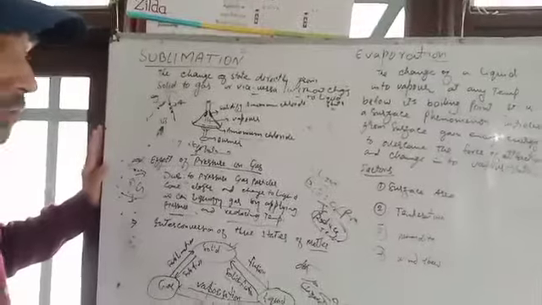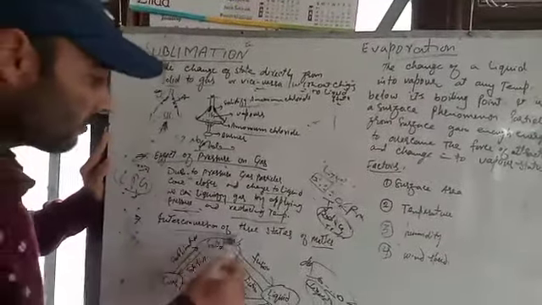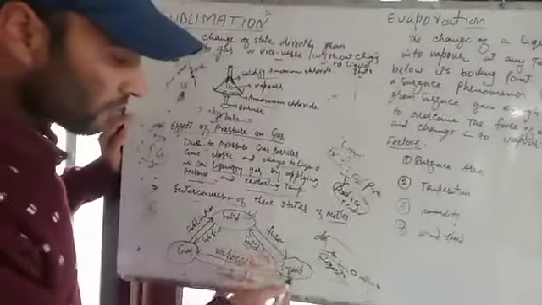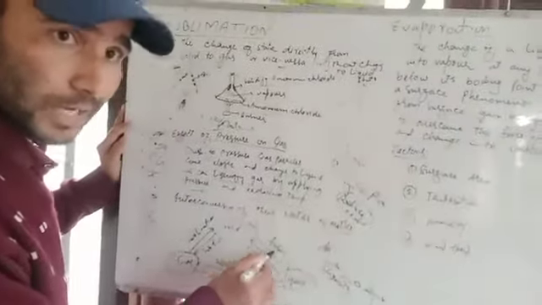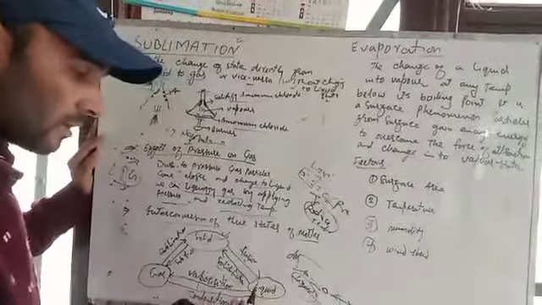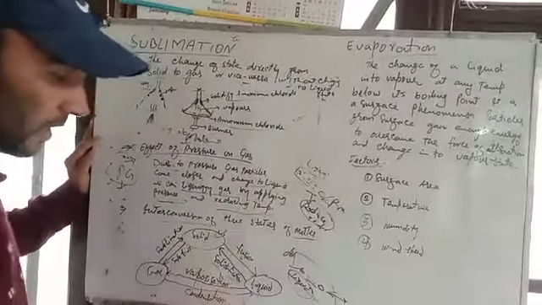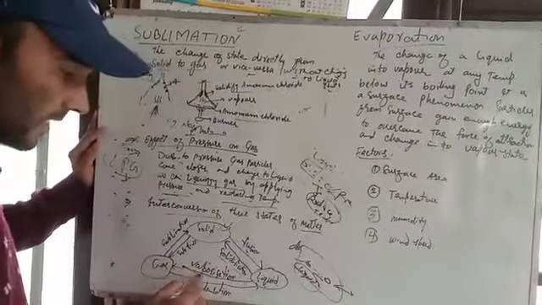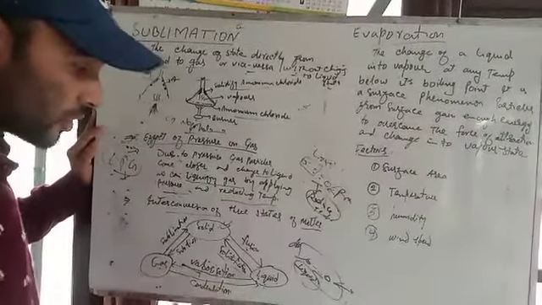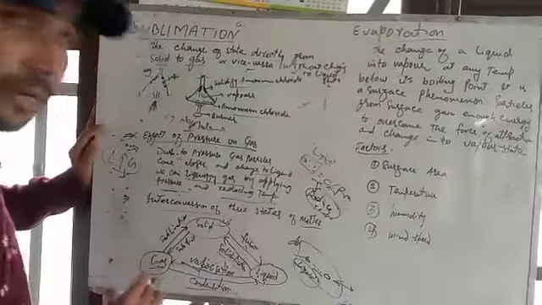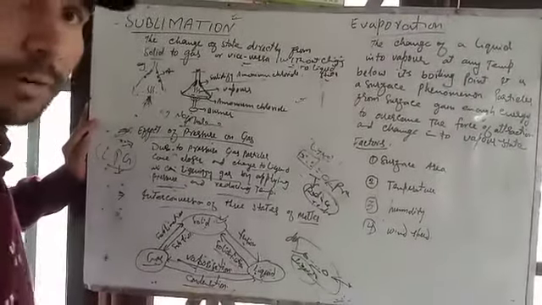And how do these three states of matter get converted? Interconversion of states. Solid can be changed into liquid by fusion or by heating, or you can say melting. Liquids can be converted into solids by solidification. Liquids can be changed into gas by vaporization. You have already discussed that. And the gas molecules can again be changed into liquids by condensation. That means condensation is the process by which gas molecules are converted into liquid molecules.